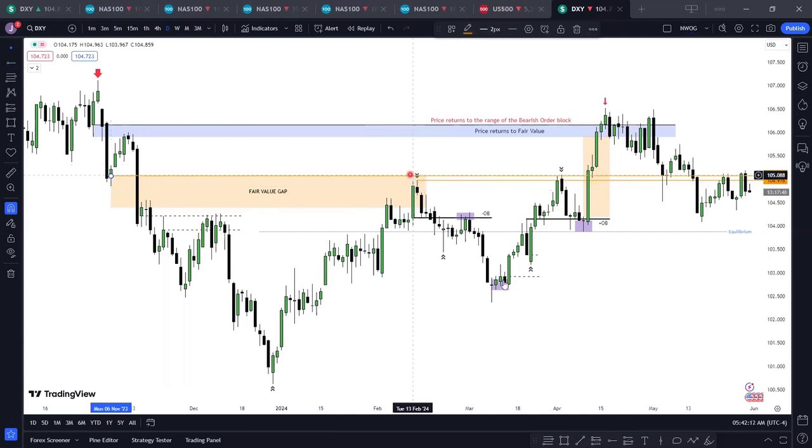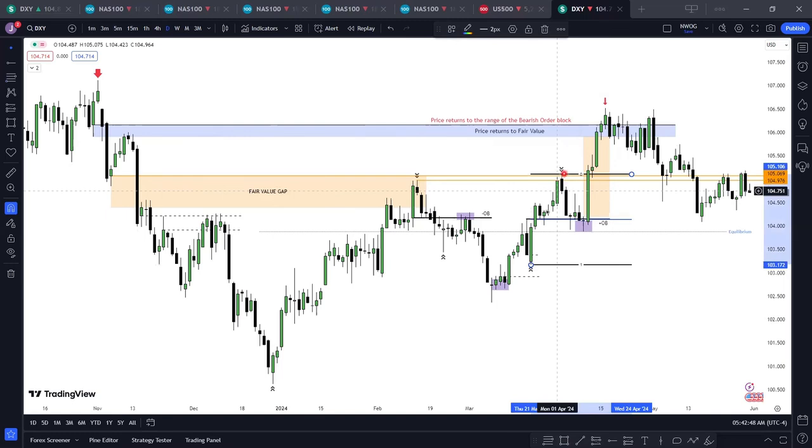So once price is returning back to discount, that is fair price, price moved to close up the gap which was left from this high to this low here. So look at how price closed it perfectly before returning back again to the overall equilibrium of this range, and then the equilibrium of this other newly formed range that was formed here.